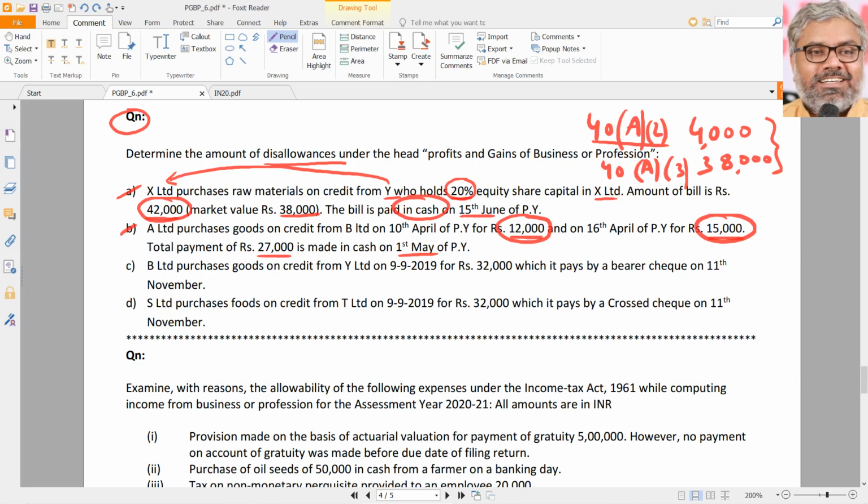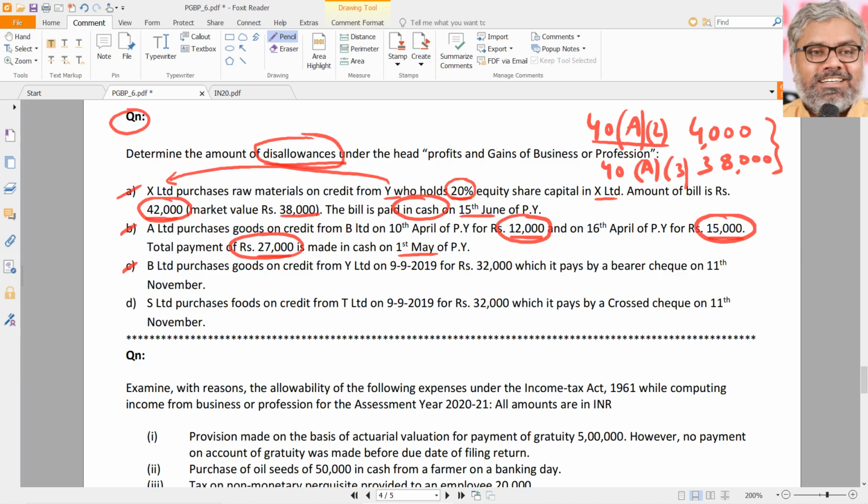So naturally, how much will be disallowed? Entire 27,000 will be automatically disallowed. That's all. Because it is more than 10,000. Don't say 17,000 is disallowed. That will be mistake. Entire amount will be disallowed. That 10,000 is not for calculation. That is only condition. The moment the amount of payment exceeds 10,000, entire amount is disallowed. So how much is the amount of disallowance here? In this case, entire 27,000 under 40A(3).